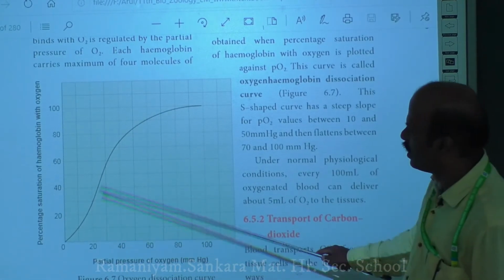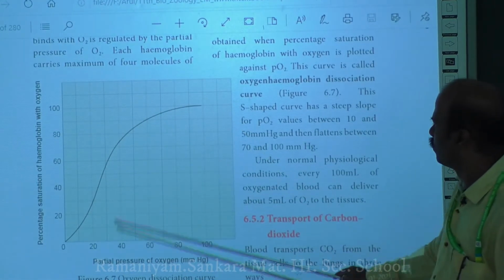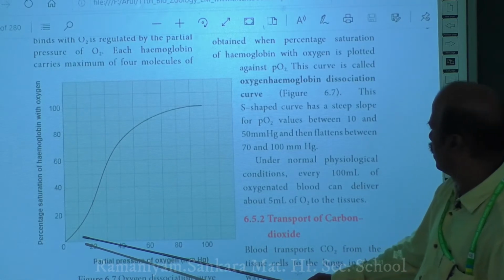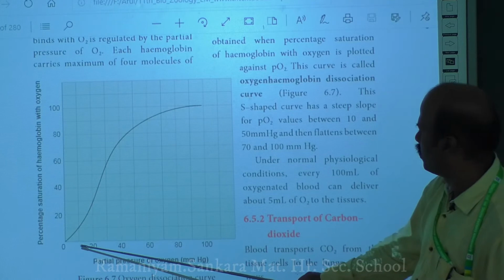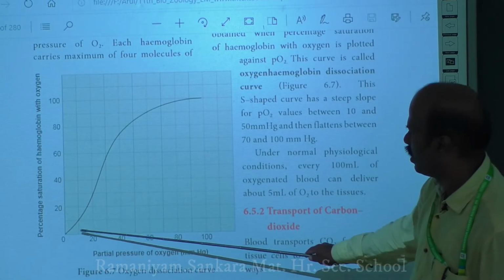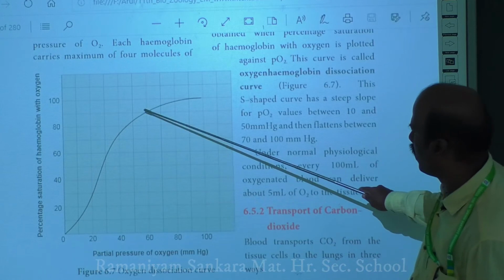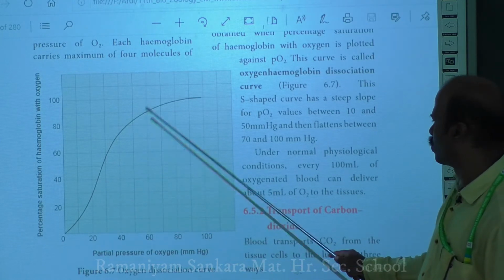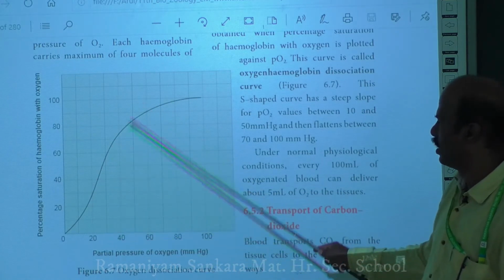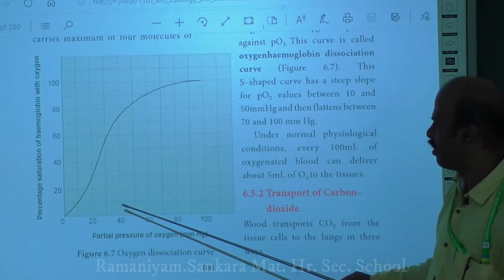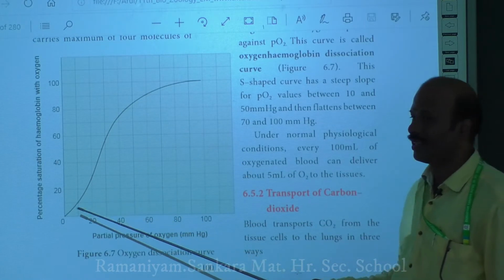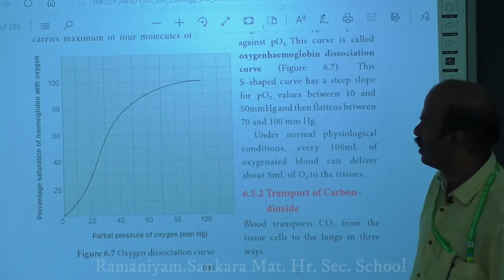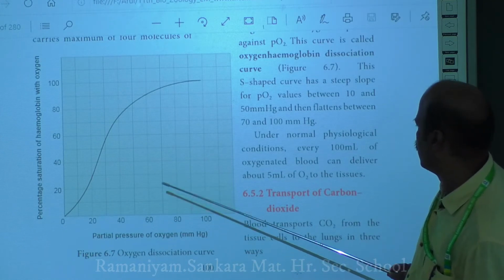In this curve, you see you have an S-shaped structure. At the values between 10 and 50, you will have a steep slope. These steep slopes clearly indicate that a high amount of oxygen is capable of binding to the hemoglobin. Similarly, if you see the values between 70 and above,